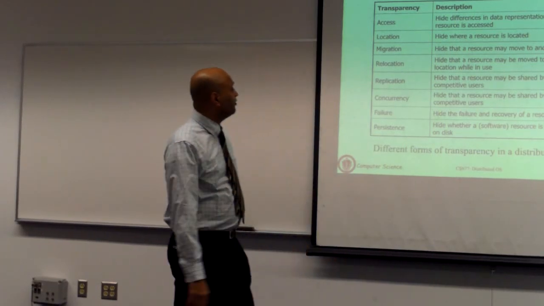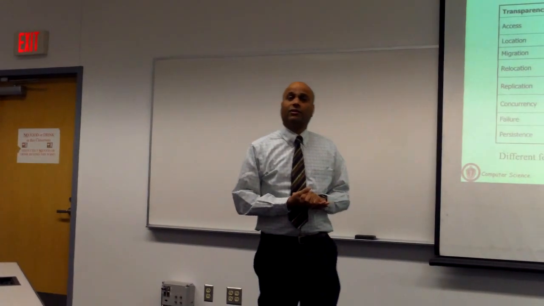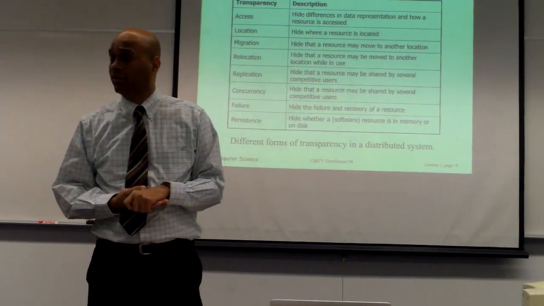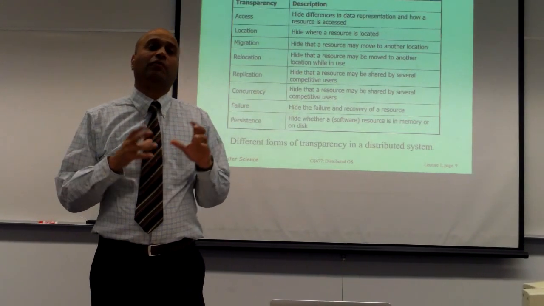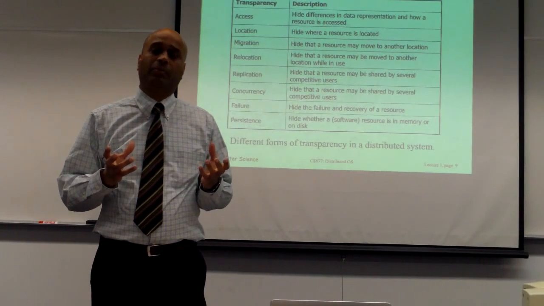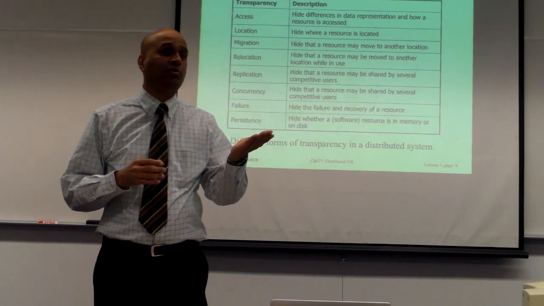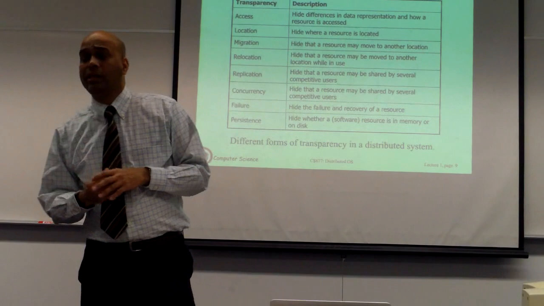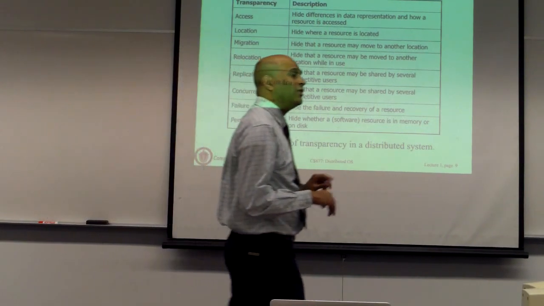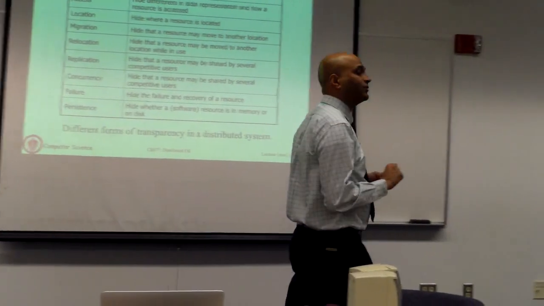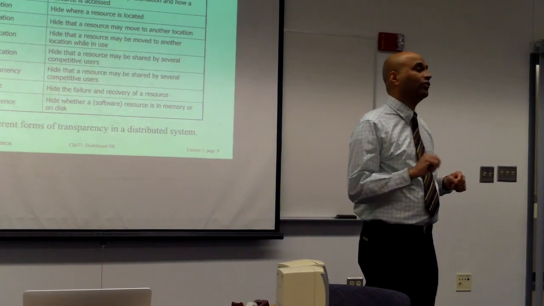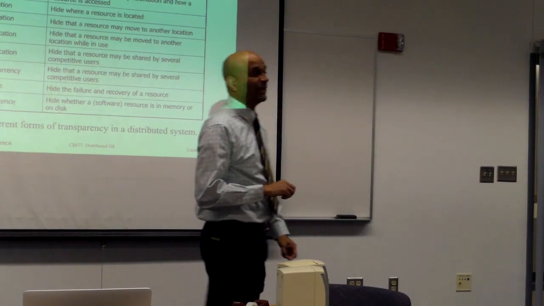So what do we mean by transparency in a distributed system? Like any system, a distributed system has several properties. And the question is, which of these properties are you going to expose to your end users and which ones are you going to hide from the end user? If something is hidden from the end user, you say that you are basically transparent along that axis. And if you actually expose it, then you are not transparent. I'm going to give you some examples.